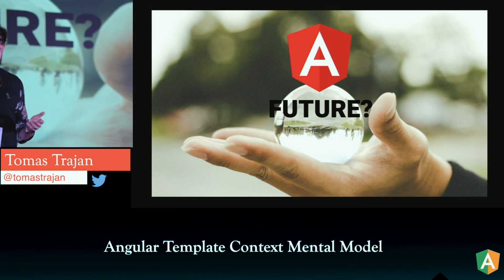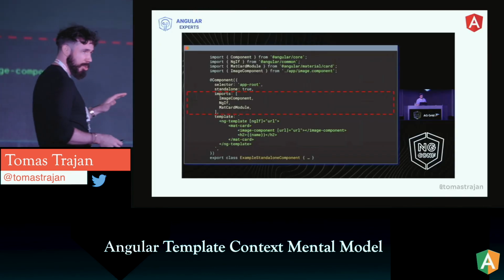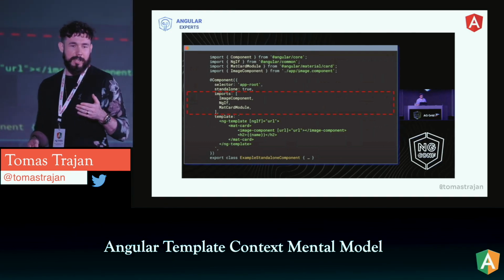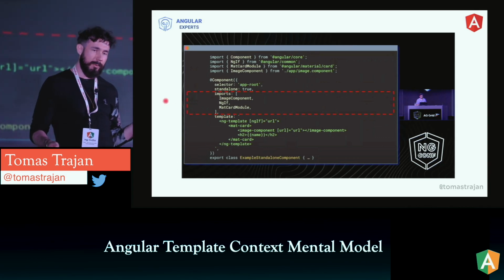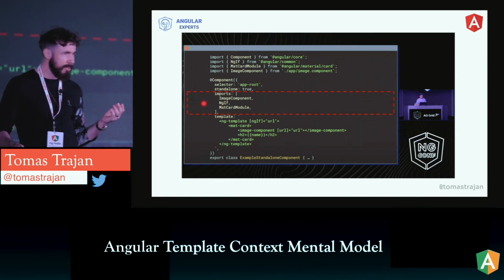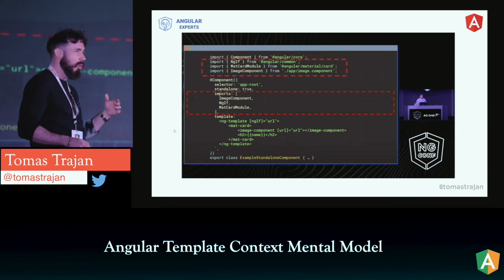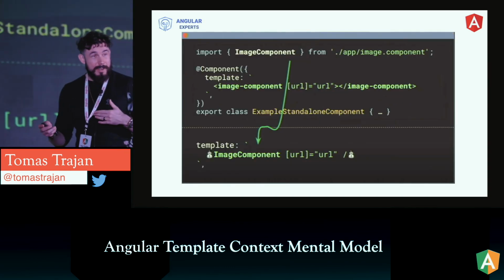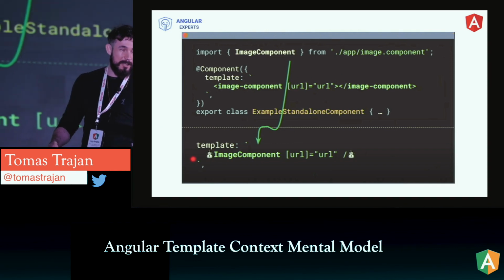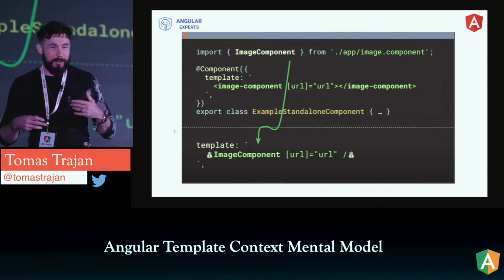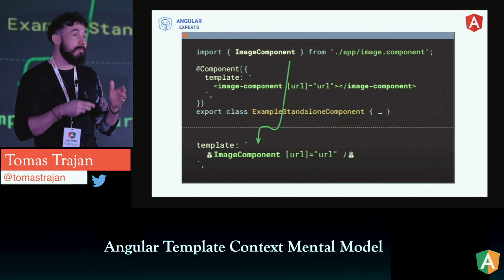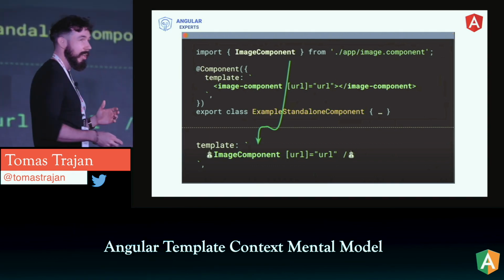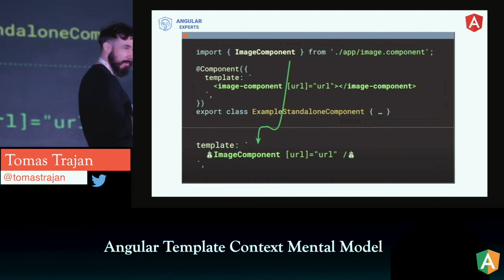So what about the future? If we go back to that presentation I mentioned initially by Pavel Kozlovsky from last year's ngConf, he had a slide where they show that if you have a standalone component which manages its own template context in that imports list, this is basically a duplication of the top of the file where we import those components in the file itself. So maybe in the future, and the Angular team always uses this snowman placeholder when they don't know what kind of syntax it will be, what maybe will happen is that we will not need to manage that list of imports anymore, and that the file itself will become the template context.